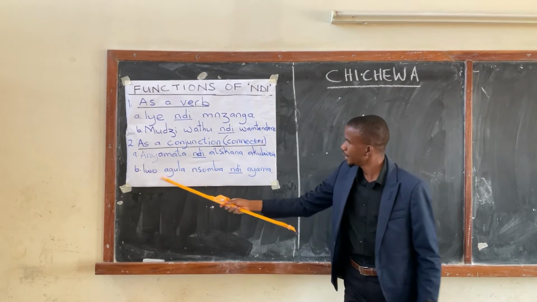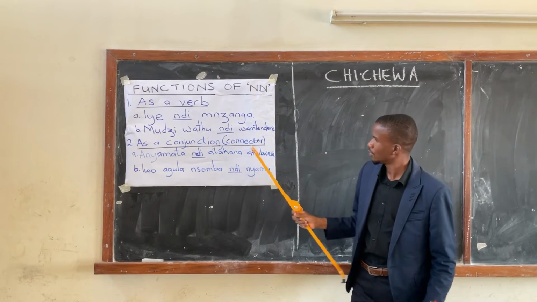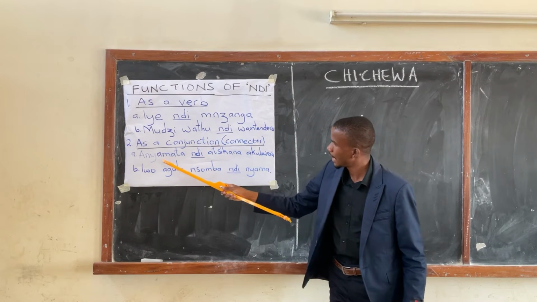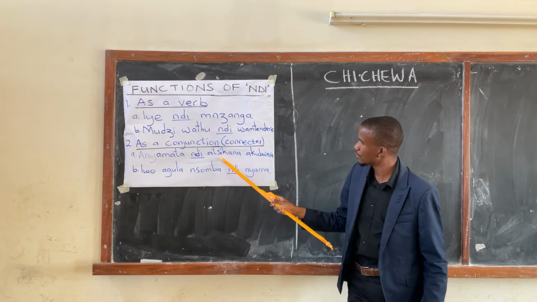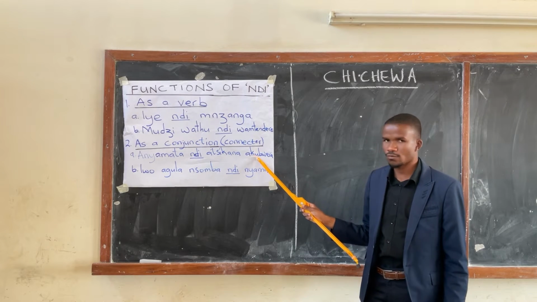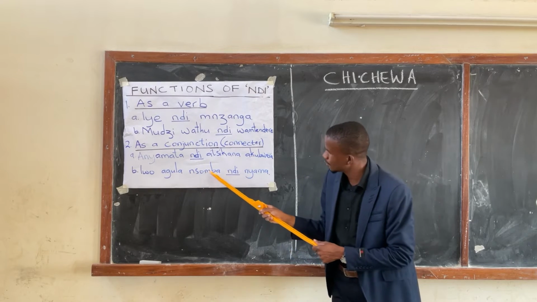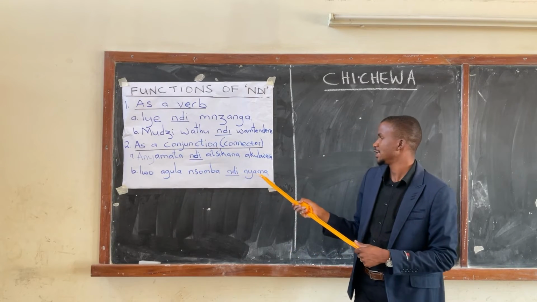Also, this sentence, iwo agula nsomba ndi nyama. Okay, so in the previous sentence, boys and girls are coming. Anyamata ndi atsikana akubwera. So in the second sentence, iwo agula nsomba ndi nyama.